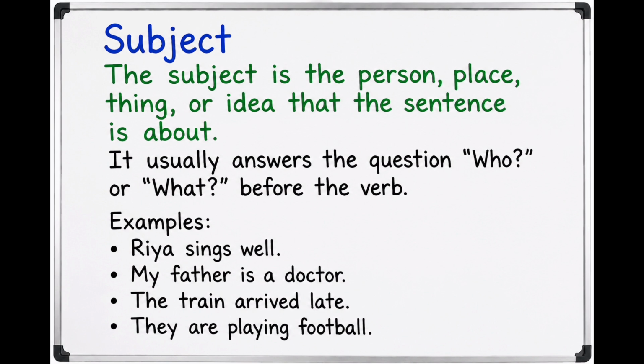The train arrived late. Arrived is the verb here. Ask the question what before the verb. We ask who for people. For a thing, place, or idea, we ask what before the verb. Here the answer is the train. The train arrived late. What arrived late? The train. So, the train is the subject.